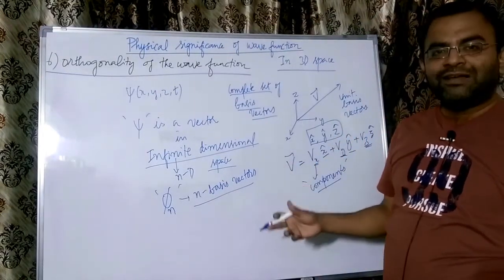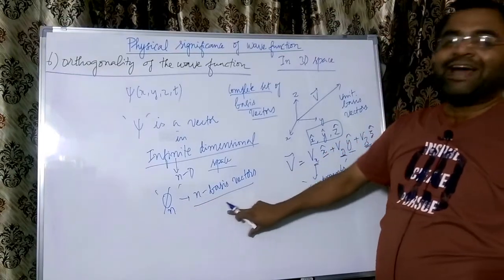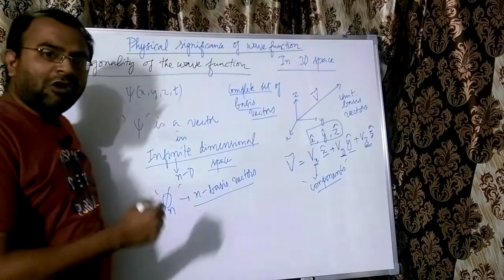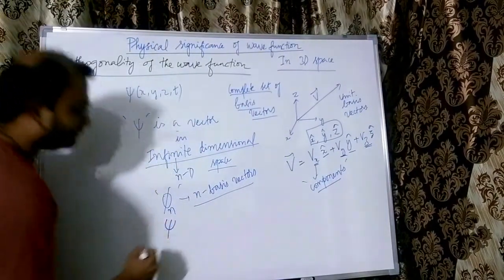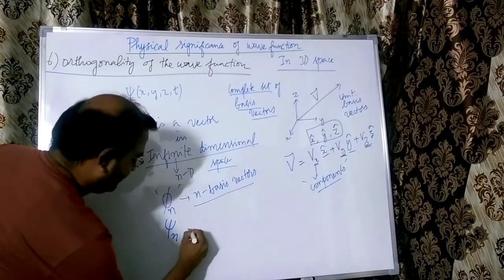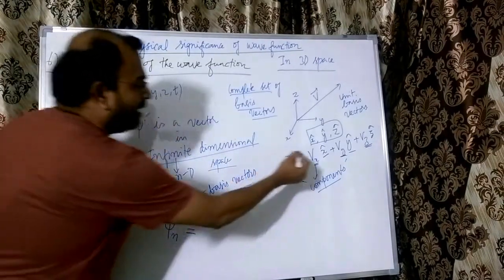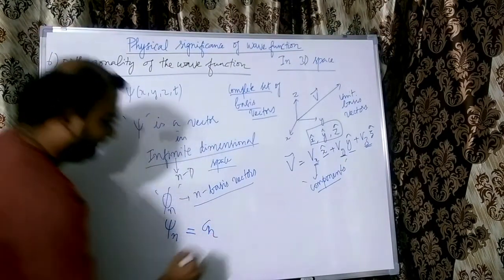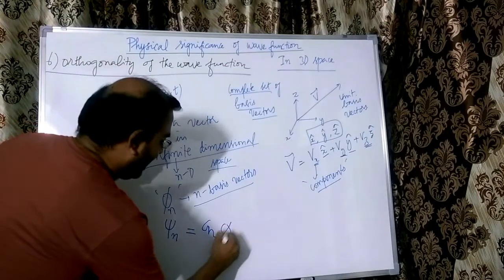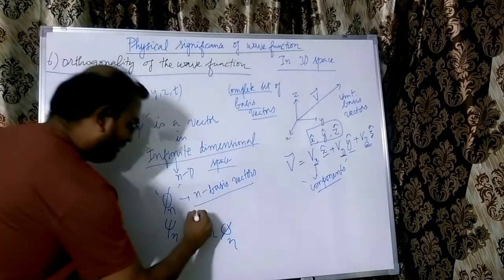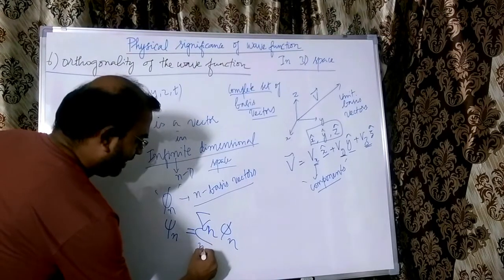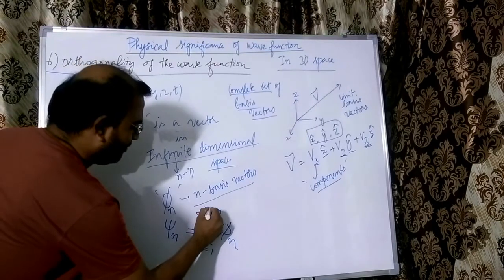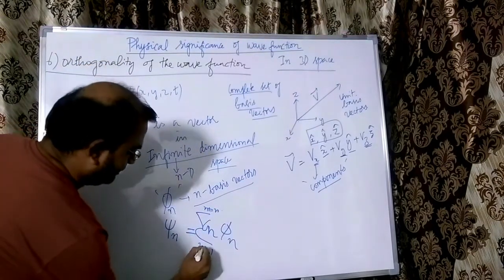Therefore, psi can be represented in terms of phi vectors. Phi is the basis set. So if I have to write the complex wave function psi in such a space, then I'll be using some arbitrary components, let us say Cn phi n, summation of m going from 1 to m is equal to n.